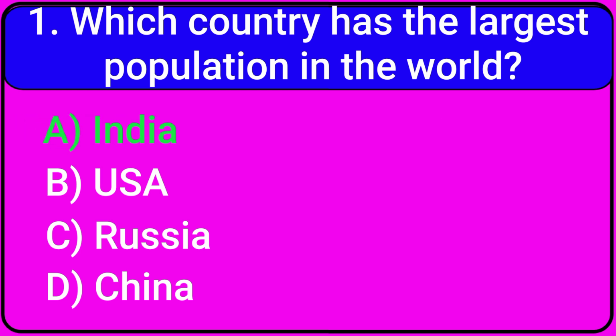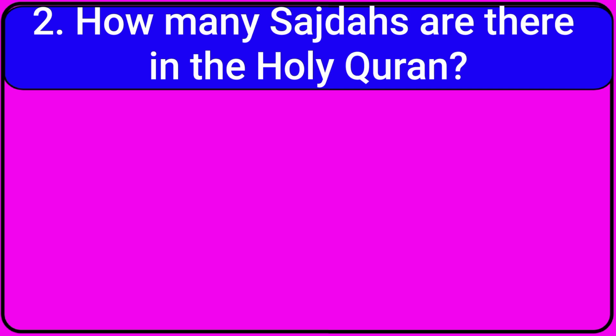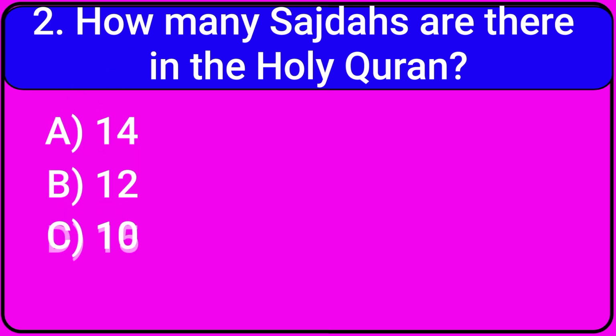Correct. A. India. 2. How many sajdas are there in the Holy Quran? A. 14. B. 12. C. 10. D. 15.